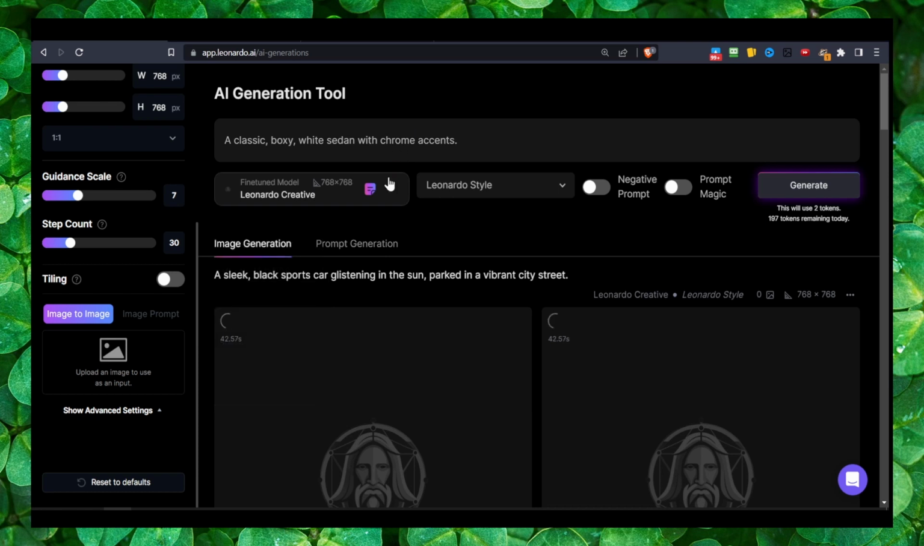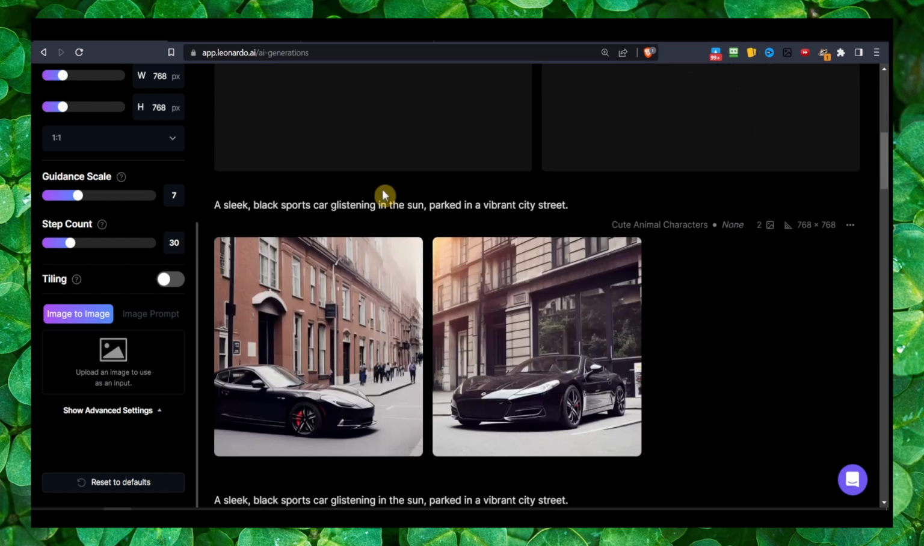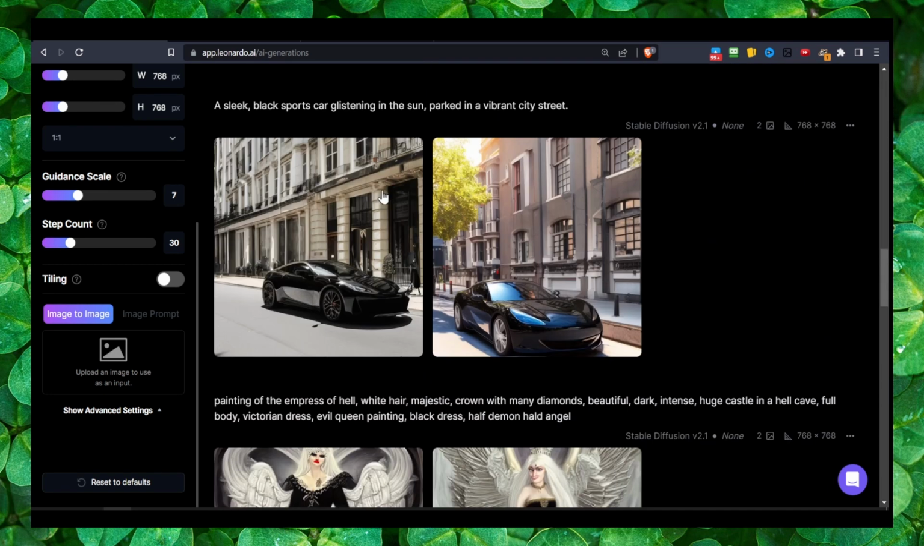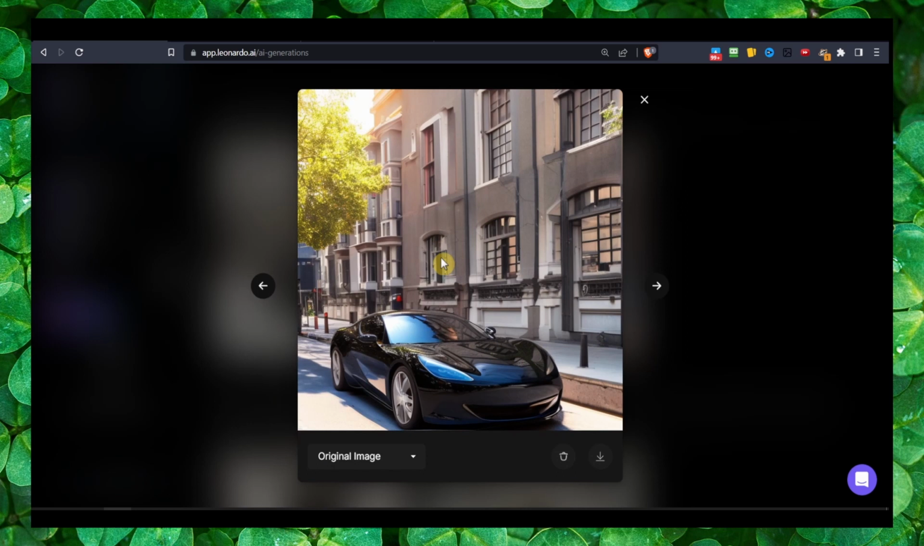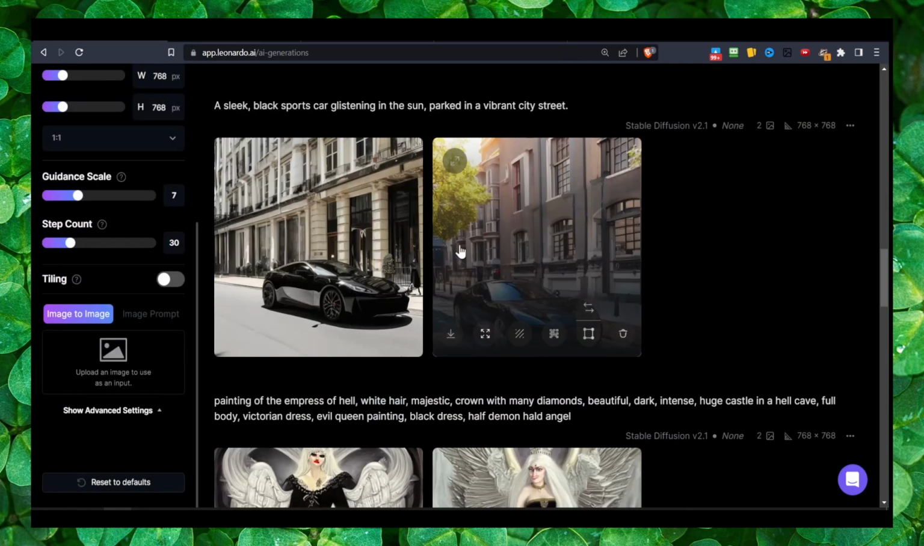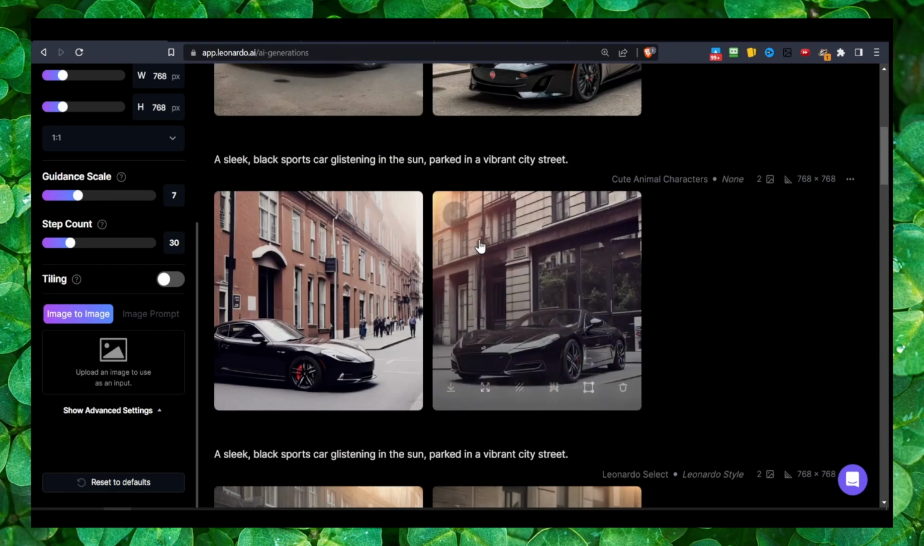So I think Leonardo AI is a very good AI compared with Midjourney. Midjourney is paid, and this one is free. And on top of that, as I said, you have a lot of options here, and you also have good results. You also have really good results. I can't complain. It's pretty good.